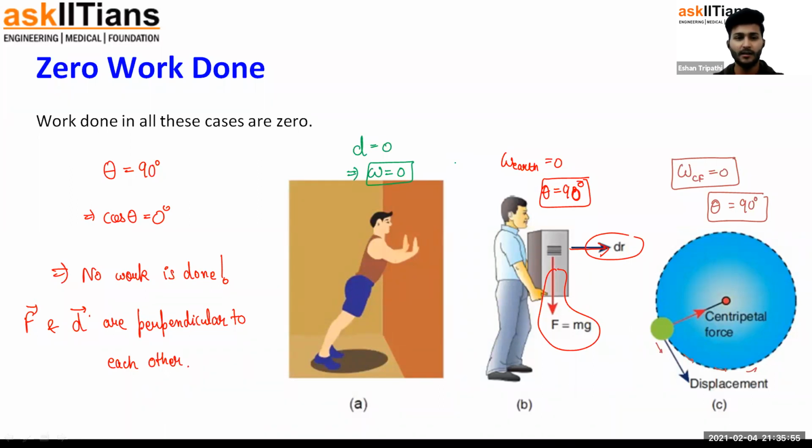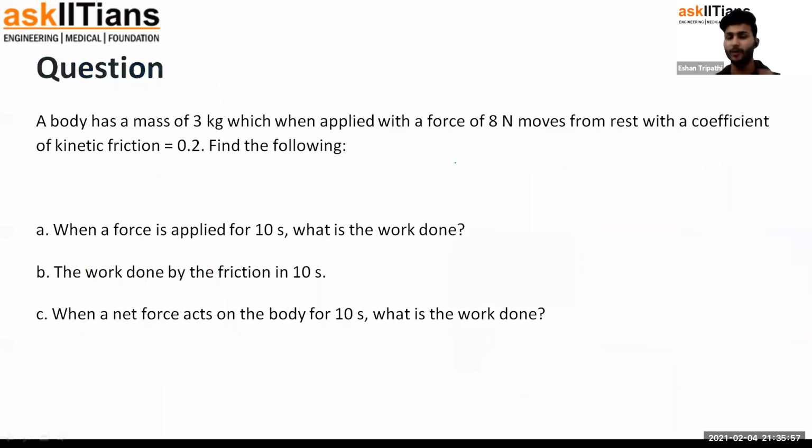We have talked about the mathematical part of it. After this, let's do a question. A body has a mass of 3 kgs, which, when applied with a force of 8 newtons, moves from rest with a coefficient of kinetic friction 0.2. So you have to find these three things. So let me draw the question over here.